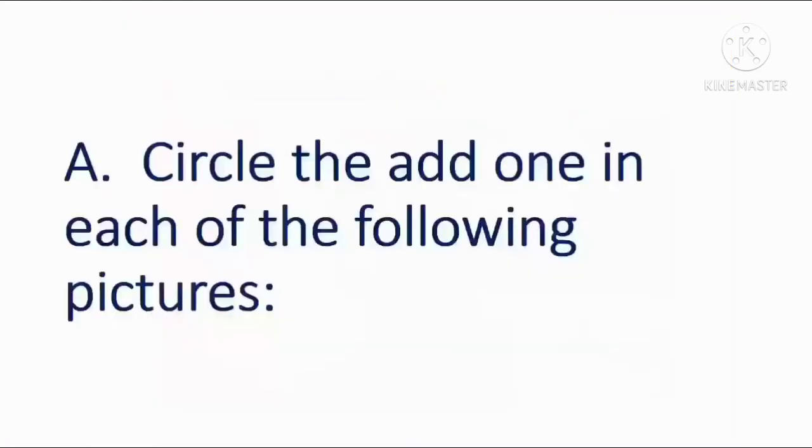Next, A. Circle the odd one in each of the following pictures. Now we understood what land transport, air transport and water transport are, right? So here is the picture. You need to identify the odd one. Here bus and car, these two are land transport because they are moving on the road, right?